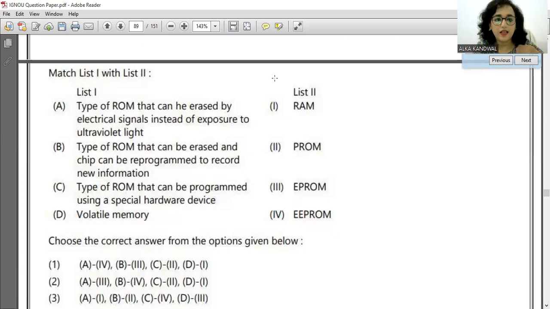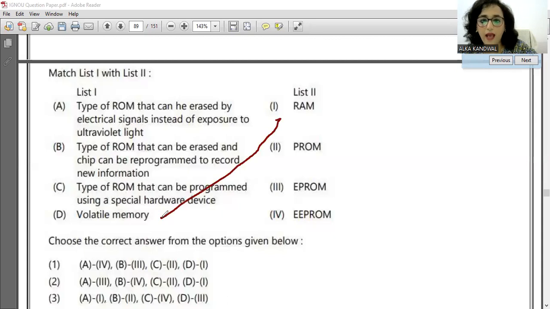Yes. First, what you know, do that one. Volatile memory, RAM है, ये तो सब confident है. Type of ROM that can be programmed with a special hardware device, programmable. Type of ROM that can be erased and can be reprogrammed to record the new information, EPROM.